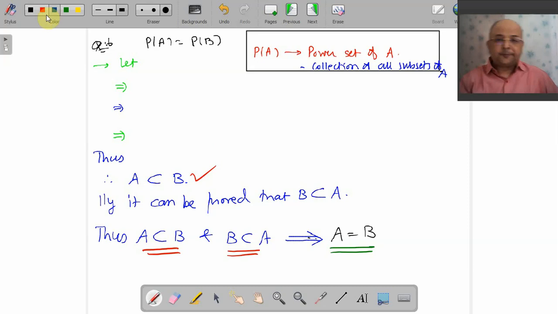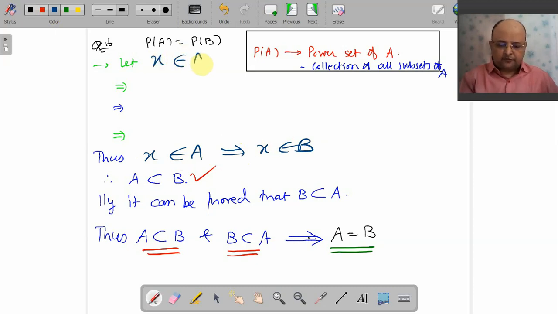Now the biggest question: when can I say that A is a subset of B? You will think this is easy. Just prove that X belongs to A implies X belongs to B and you are through. So I start with X belongs to A. If X belongs to A, can I say that the set X is a subset of A?